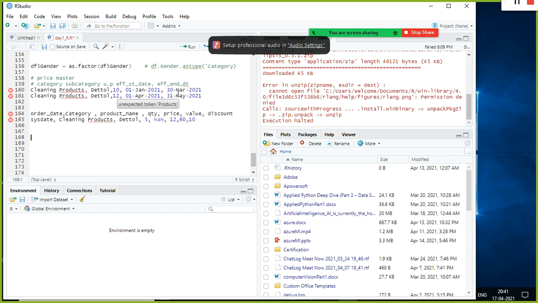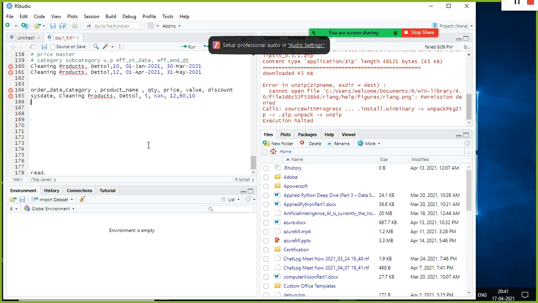That's all. See, here we hardly have 2 records. Take any big box retailer: they have billions of records, billions of products they sell. Also, the prices of most of the products vary from time to time. So you have an effective start date and end date, you need to go and check it and then fill it. This is how you need to do it.